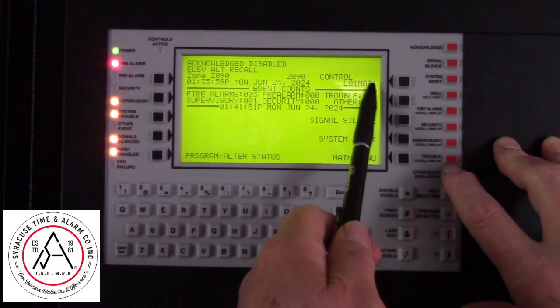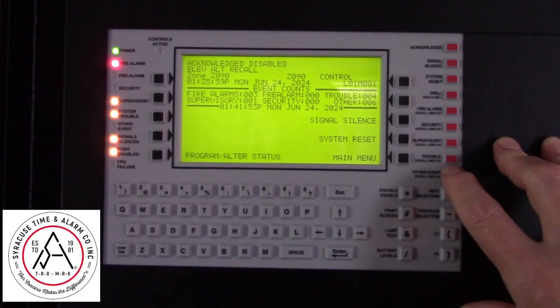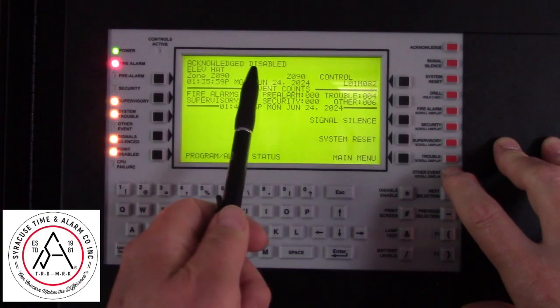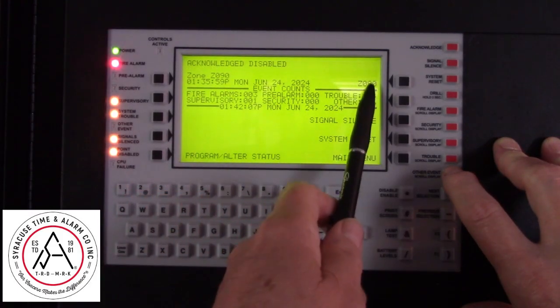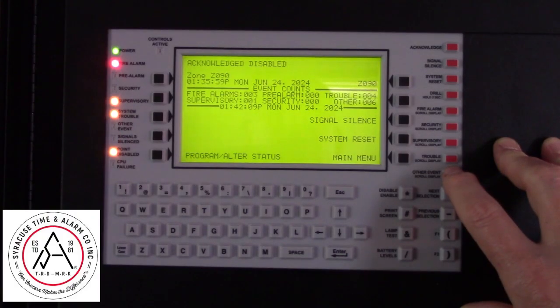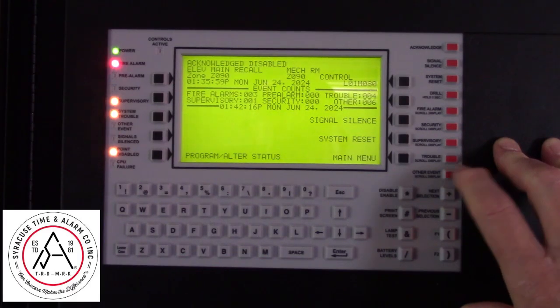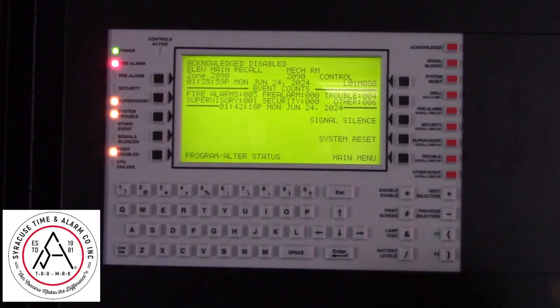Disabled, Module 81. Disabled, 82. 83. 84, and also a zone has been disabled that controls those modules, and that is how you see the different active inputs on a system, a Notifier 3030.